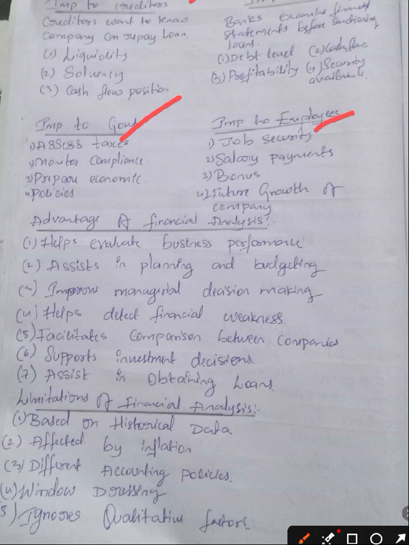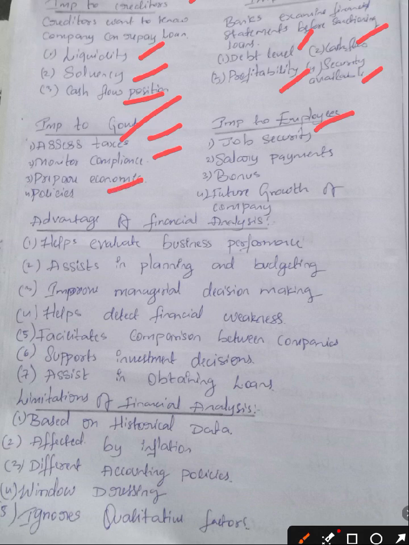Importance to creditors: creditors want to know whether the company can repay the loan or not, so they look at liquidity, solvency, and cash flow position. Importance to banks: banks examine financial statements before sanctioning loans. They will observe debt level, cash flow, profitability, and security available. Importance to government: assessing taxes, monitoring compliance, and preparing economic policies.